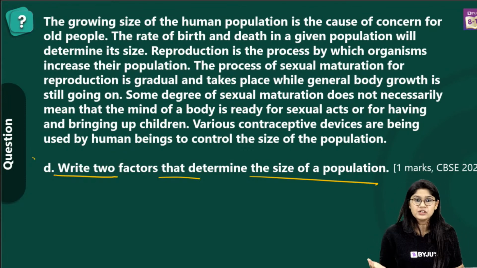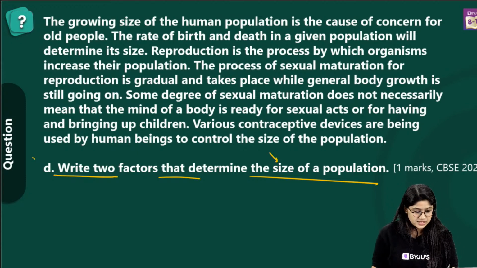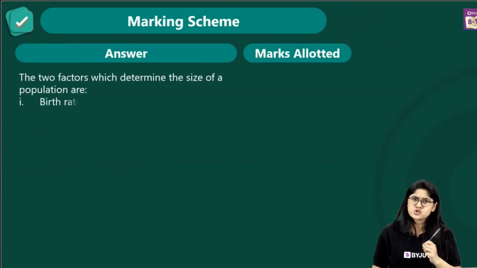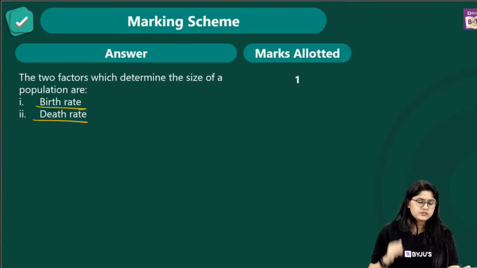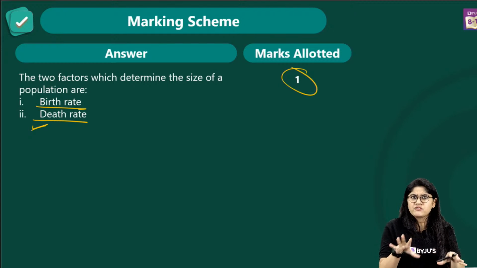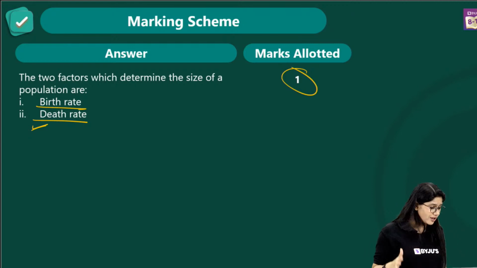So we are discussing the birth rate and the death rate, right? There are 2 important factors that will actually help us to determine the size of the population, and over here we have these 2 important factors, really very easy. The birth rate, how much birth is happening, and the death rate. Easy. Remember this question, everyone, because it's a very confusing question. If you don't know the answer, we might tend to get confused. So I hope that all of us are on the same page.